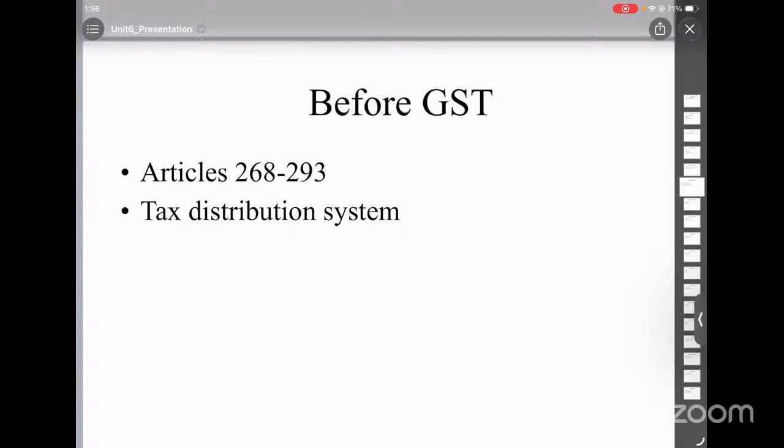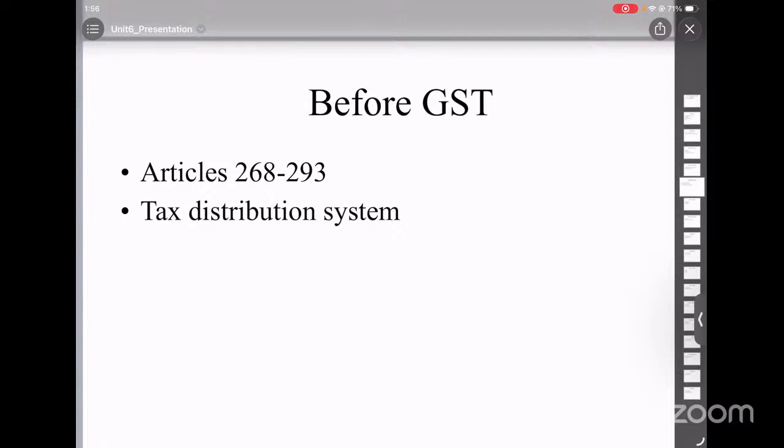The second type is taxes collected by the center but shared with the states, like income tax and excise duty.